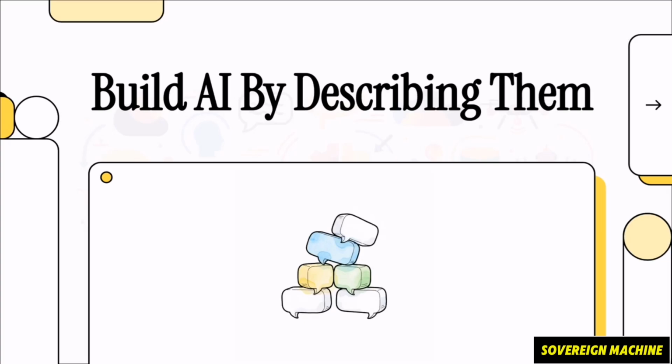Okay, what if you could build a fully functional application? Not with lines of code, not by clicking through endless menus, but just by describing what you want it to do. Today, we're going to dive into a new approach that promises to turn your ideas into live apps faster than ever before. Let's see how this thing actually works.